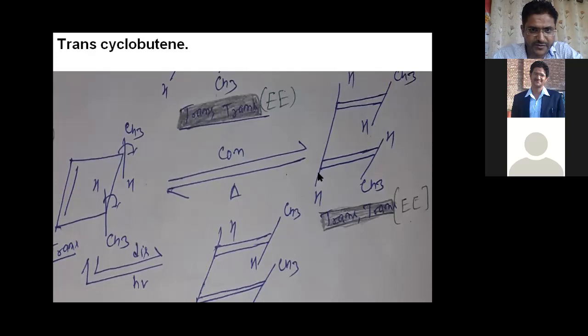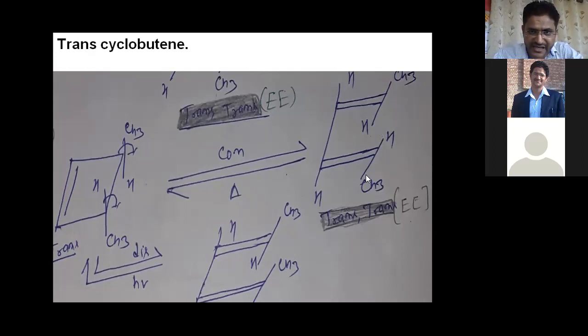Here the lowest priority group is below the plane and the lowest priority group is above the plane. Here CH3, the highest priority group, is on the right-hand side, above the plane, and the highest priority group is below the plane, because carbon is on this side. The two highest priority groups are on opposite sides, so it is called E type nomenclature, or it is called the E isomer, right?